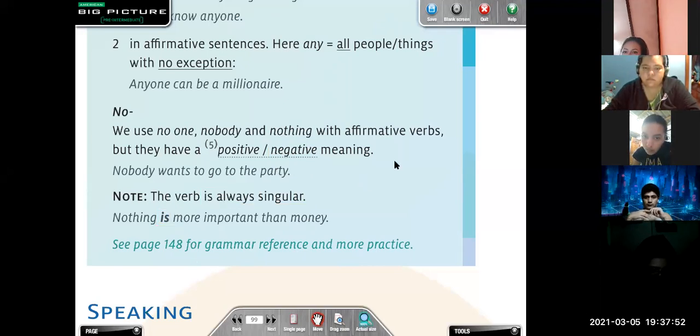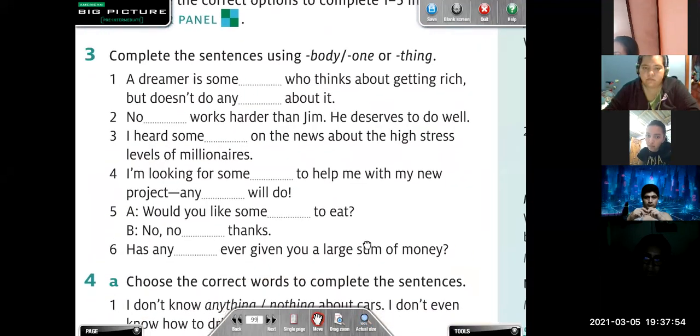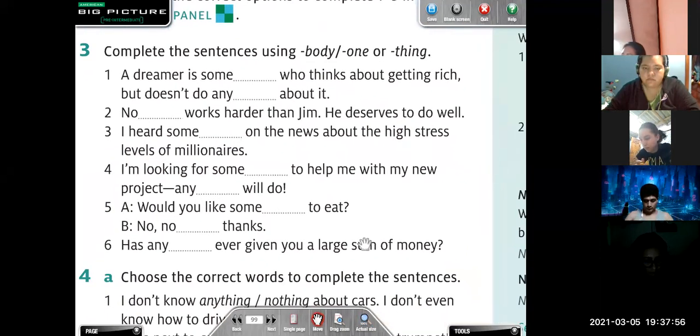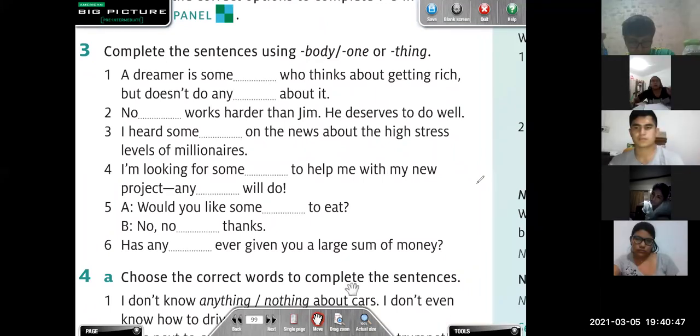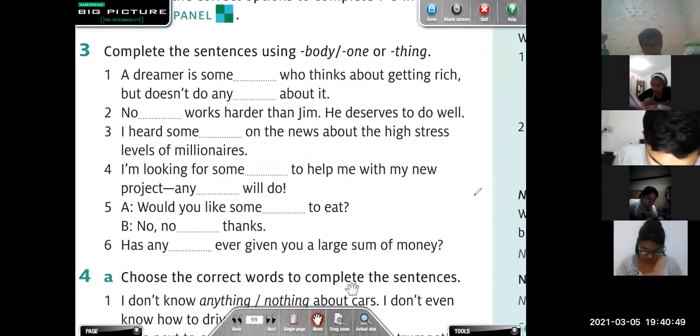Let's practice a little bit with this exercise that we have here, number 3. Complete the sentences using body, one, or thing. Okay, I'm going to give you some minutes so you can complete this, and then we are going to check. Leonel, can you read the first sentence, please? A dreamer is someone who thinks about getting rich, but doesn't do anyone about it.